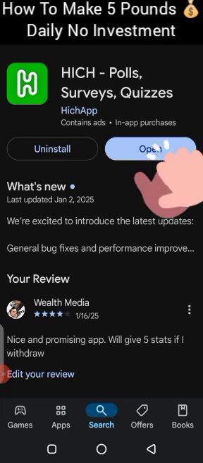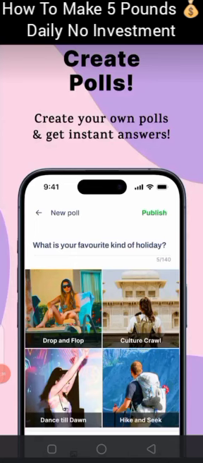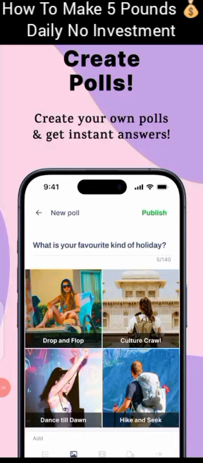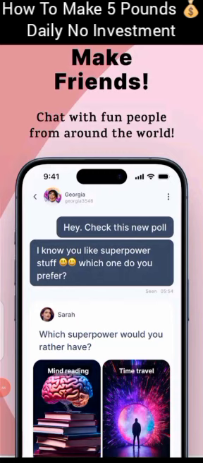So once you have installed this app, as you can see, this app has very positive reviews. It pays you just for tapping on people's pictures. Just for clicking on pictures, it pays you. It also pays you for sharing your own opinion, and as people are voting for your opinion, you'll be earning coins. HICH coin. The name of this app is HICH app.